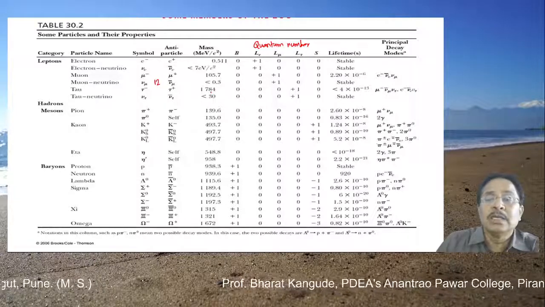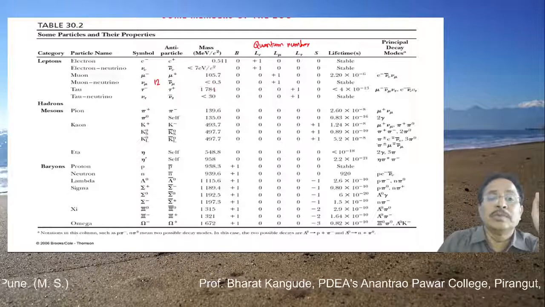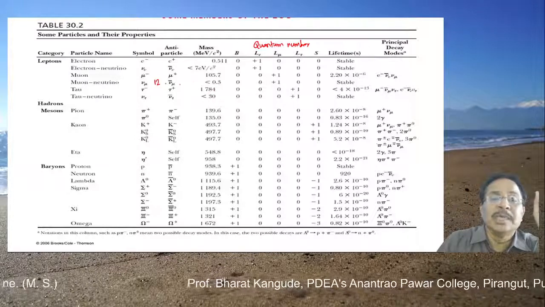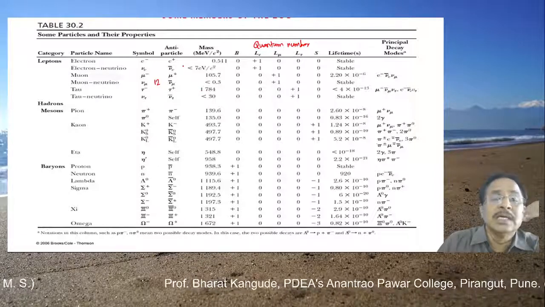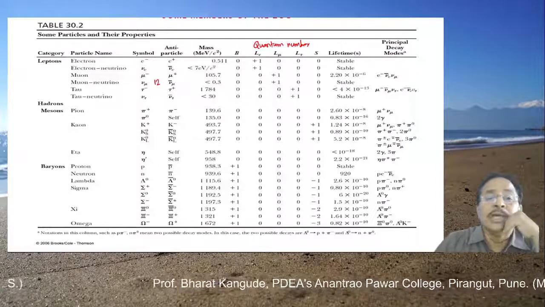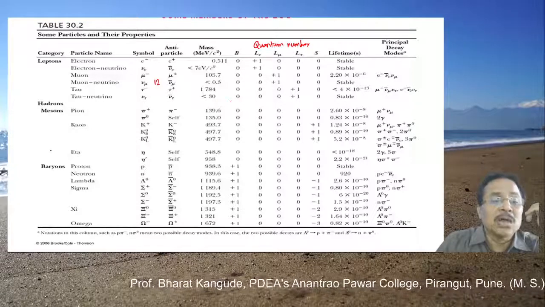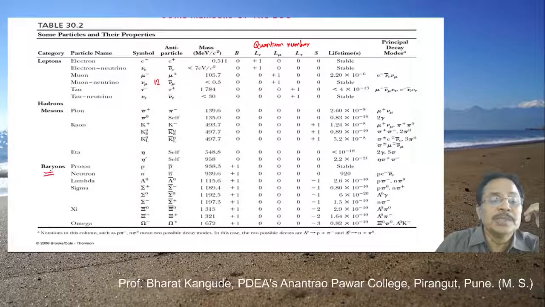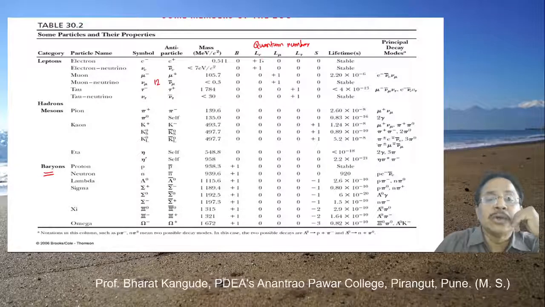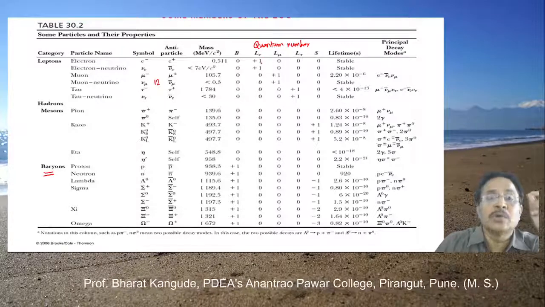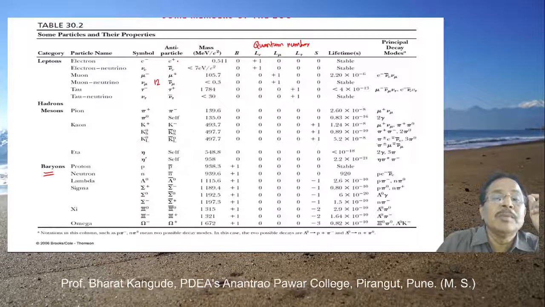It is more than the mass of the proton, remember, but still it is included in this group because its properties are somewhat similar, since these particles undergo a specific type of interaction. That's why they have been included in this group. Then the baryon number of all these particles is 0 because they are not members of the baryon group. Here the electron lepton number is +1 for the electron, and the same number for the positron will be -1.